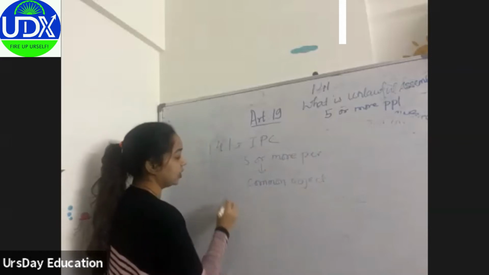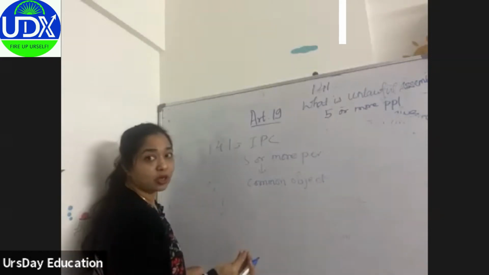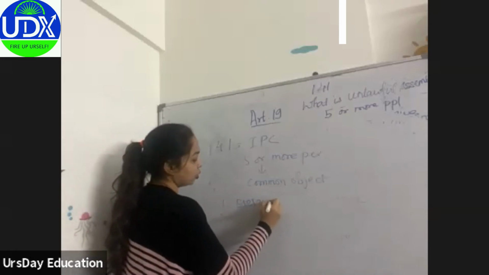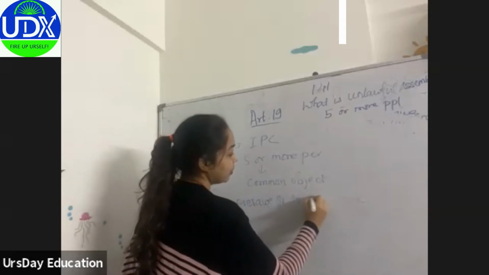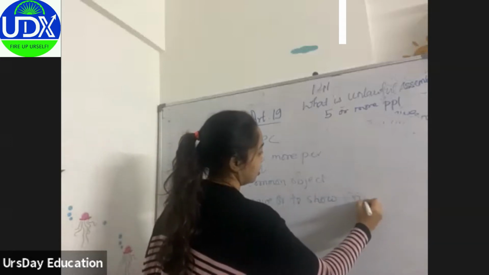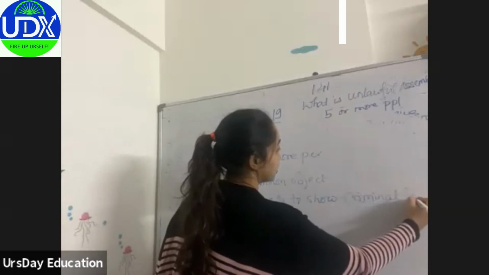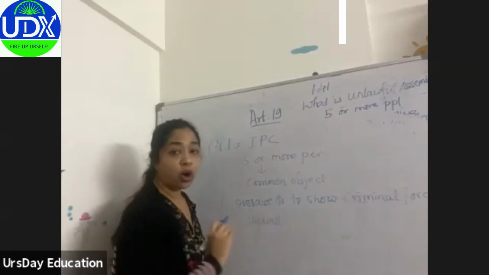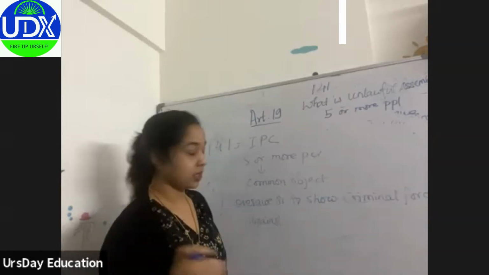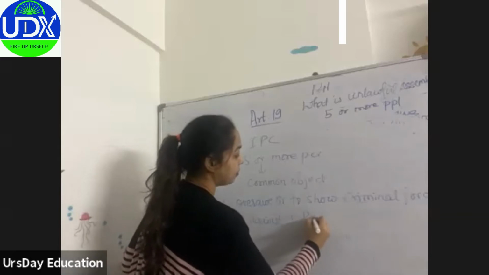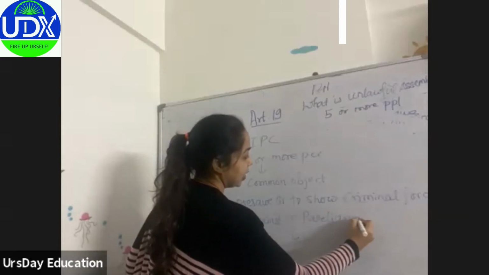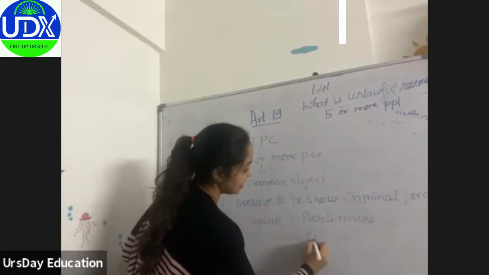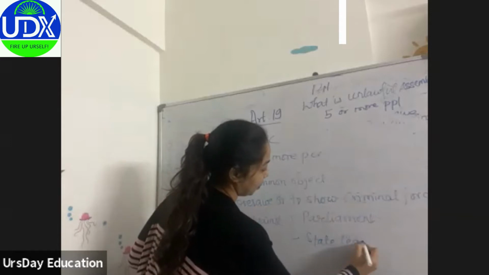is, first, there are 5 unlawful objects described here. First is to overawe or to show criminal force against all the highest law-making authorities. Here we are talking about Parliament, and because we are talking about all the authorities, obviously the state legislature will also come here.